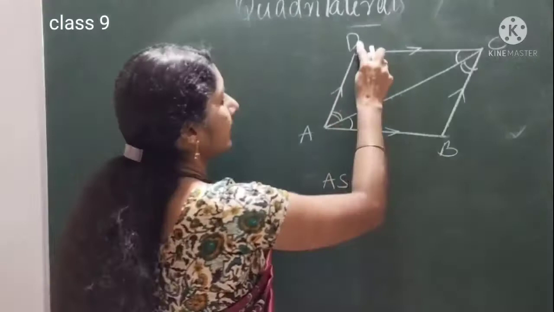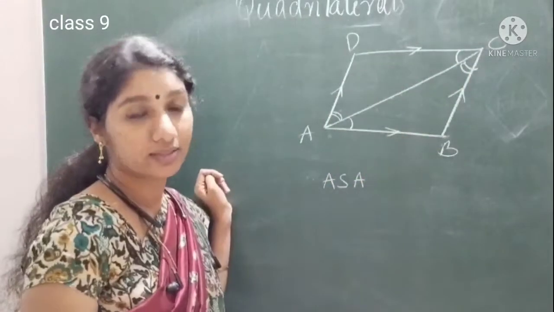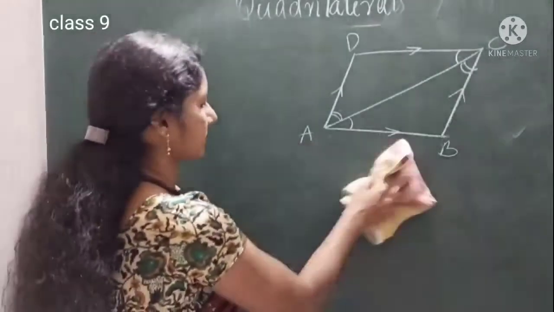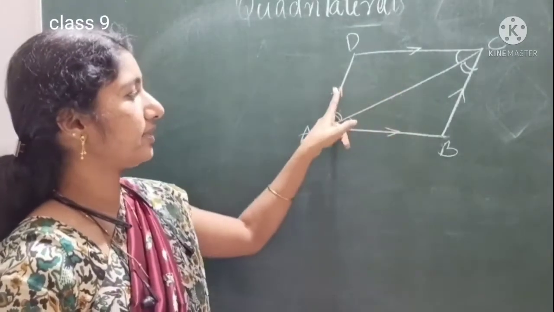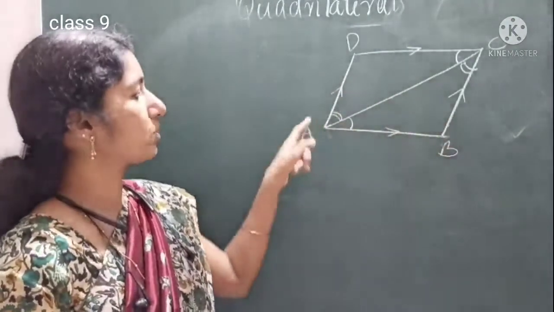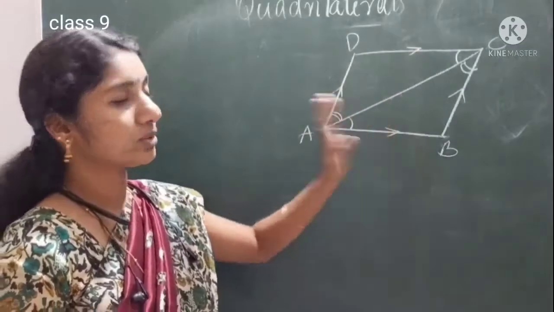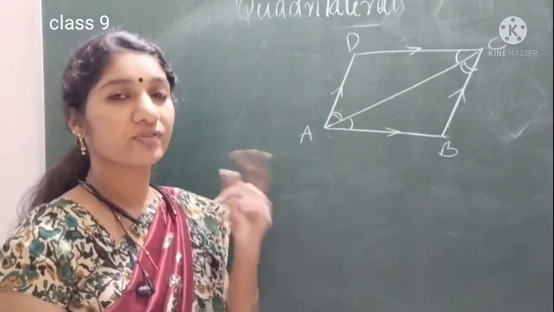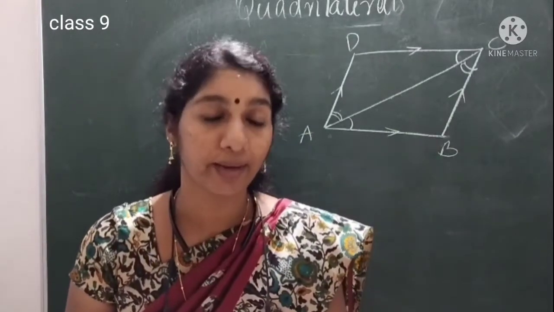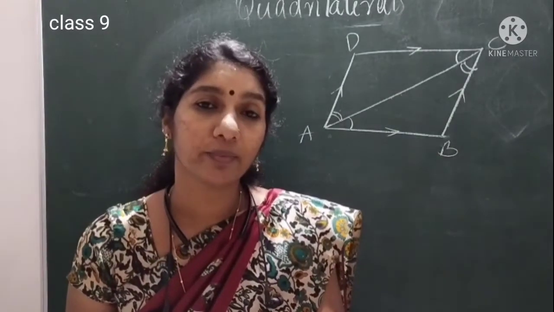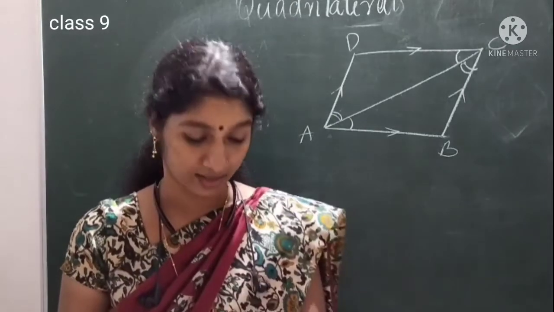That means ADC and CBA are the congruent triangles. Since these two triangles are congruent, we can say their corresponding parts are equal. So AD is equal to BC and also CD is equal to AB. So first property is when we are drawing a diagonal in a parallelogram, the parallelogram will become two triangles and the two triangles are congruent triangles.